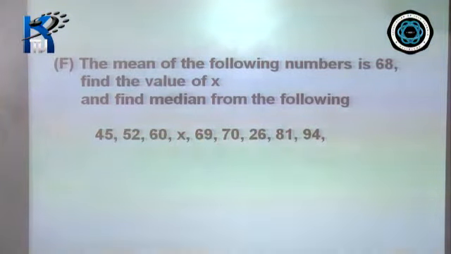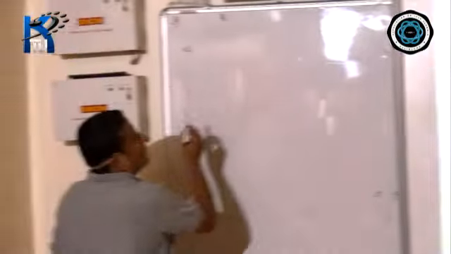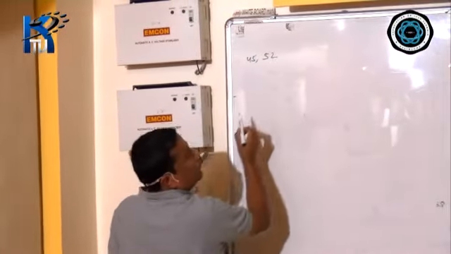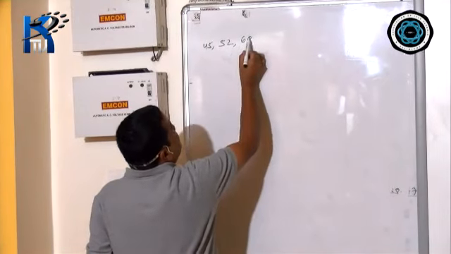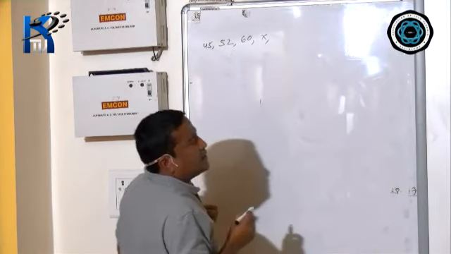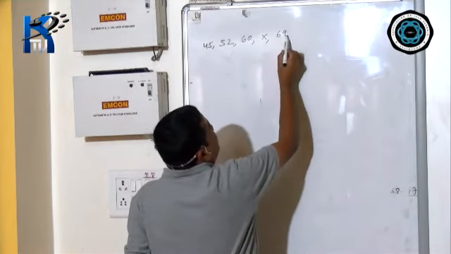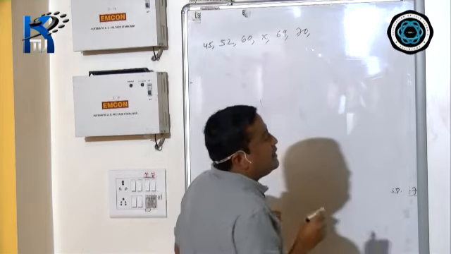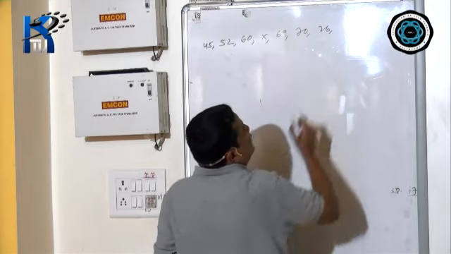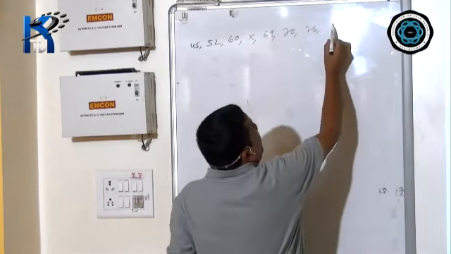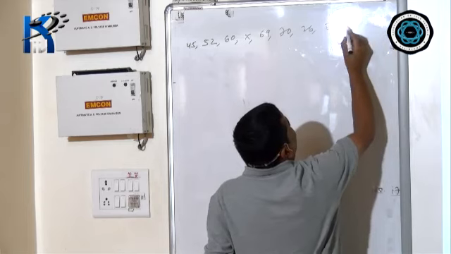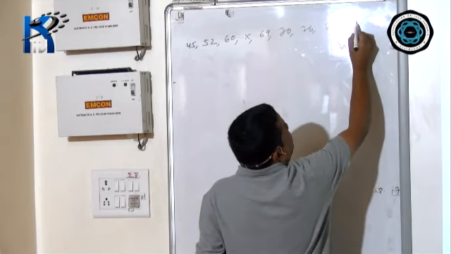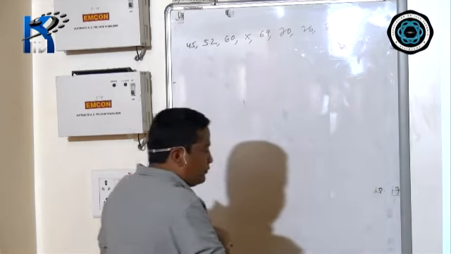Okay, what are the numbers? 45, after that 52, 60, x, 69, 70, 26, 81, and the last number is 94.